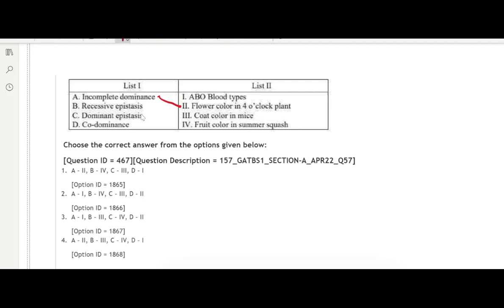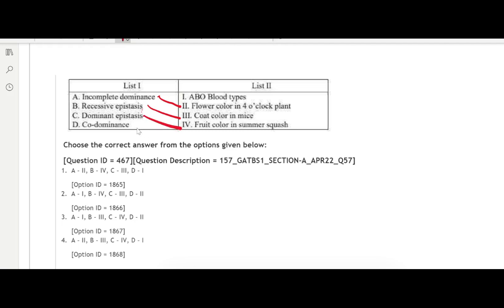So, recessive epistasis. Similarly, in dominant epistasis, the heterozygous condition or presence of a dominant allele even on one locus can mask the effect of the gene on the alleles present on another locus. And fruit color in summer squash is a common example of this.